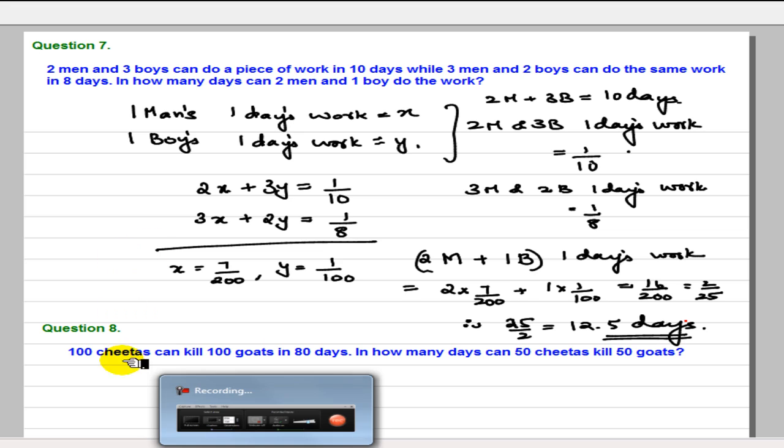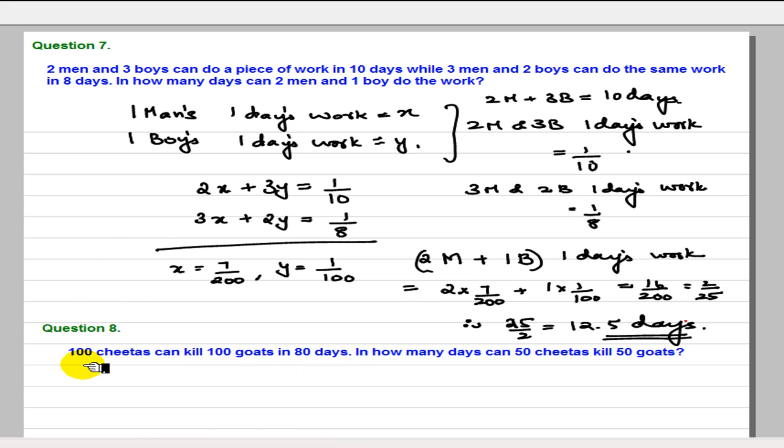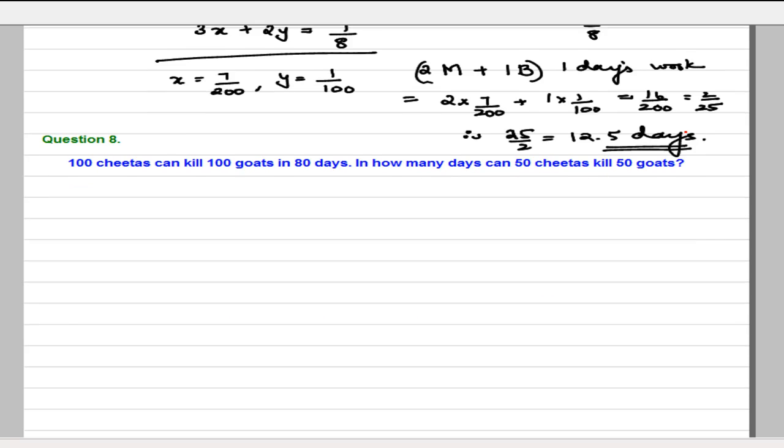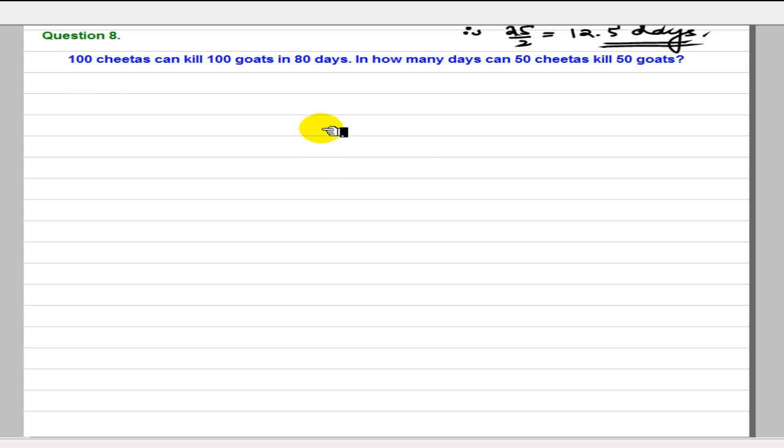Now let us come to the 8th question. 100 cheetahs can kill 100 goats in 80 days. In how many days can 50 cheetahs kill 50 goats? So this is again the formula based question. I think we have seen the formula earlier. What is the formula? The formula is m1 d1 by w1 is equal to m2 d2 divided by w2.